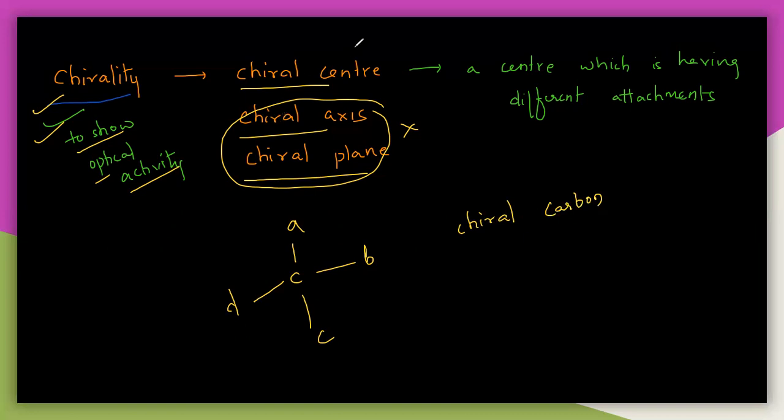Let us say one example: I will write CHO, and here OH, and here H, and here CH2OH. So this is the chiral molecule because it is having the chiral carbon.